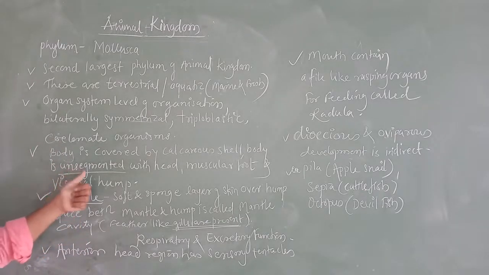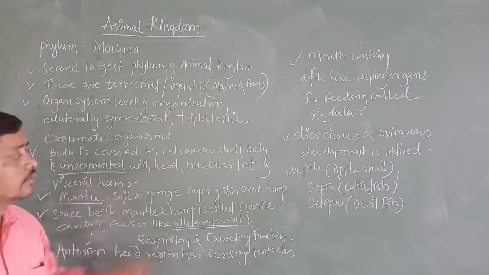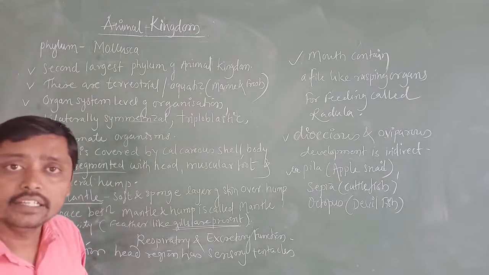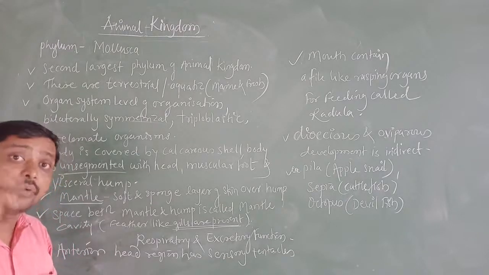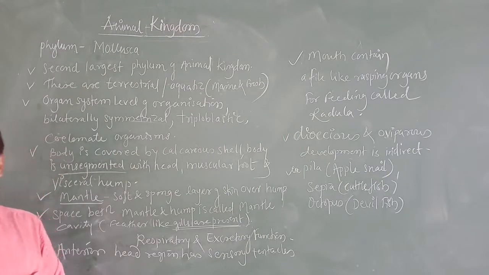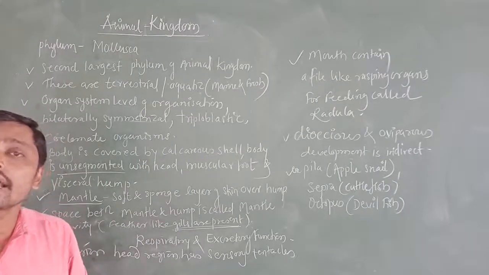The body is unsegmented, with a head. How? Yesterday we studied that the body is divided into head, thorax and abdomen in case of Arthropoda. In case of Arthropoda we say the body is divided into head, thorax and abdomen.